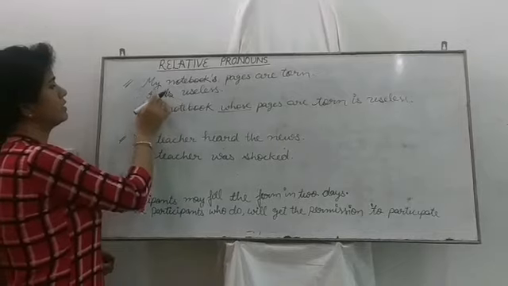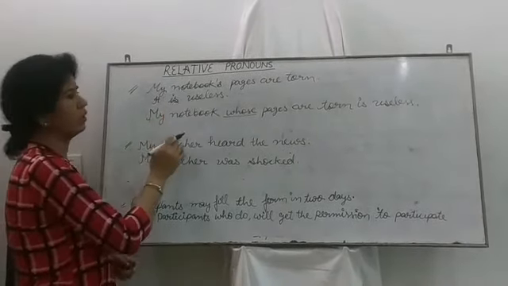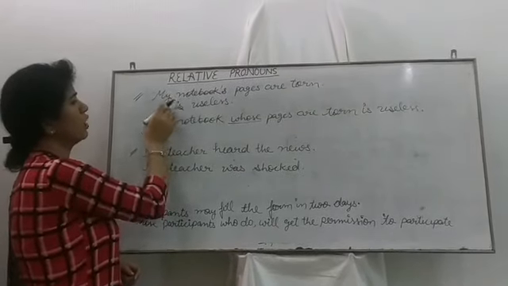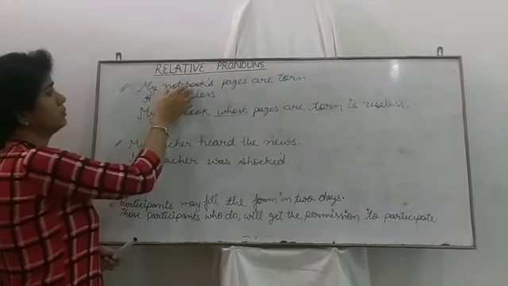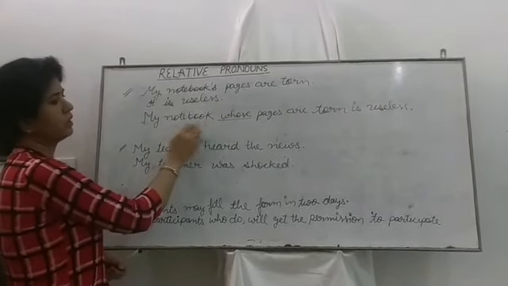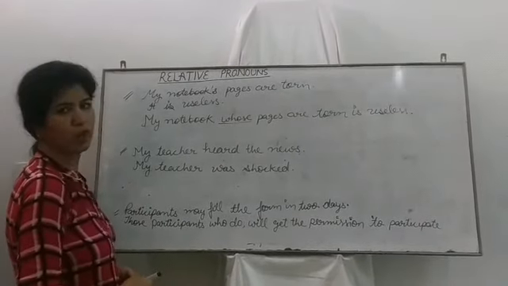We have replaced this pronoun; it is a pronoun of notebook. So noun or pronoun are subjects, so we can say that subjects should be before the relative pronoun. Here we have used the relative pronoun whose.